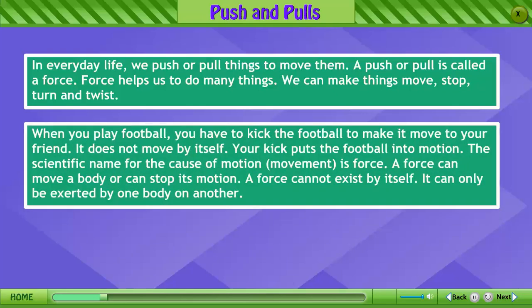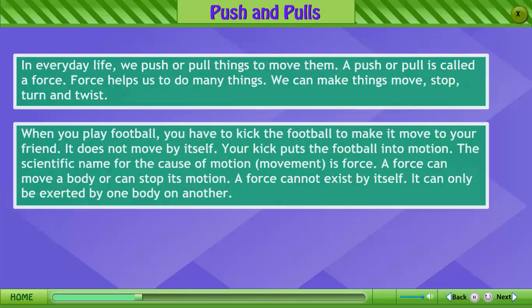When you play football, you have to kick the football to make it move to your friend. It does not move by itself. Your kick puts the football into motion. The scientific name for the cause of motion is force. A force can move a body or can stop its motion. A force cannot exist by itself. It can only be exerted by one body on another.